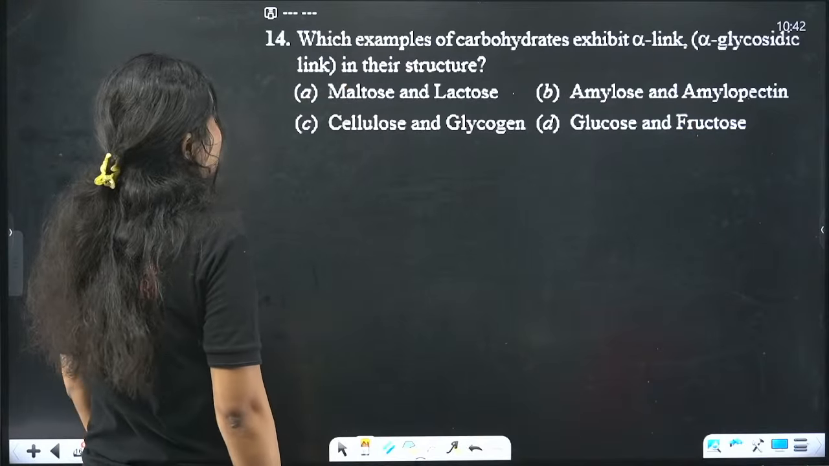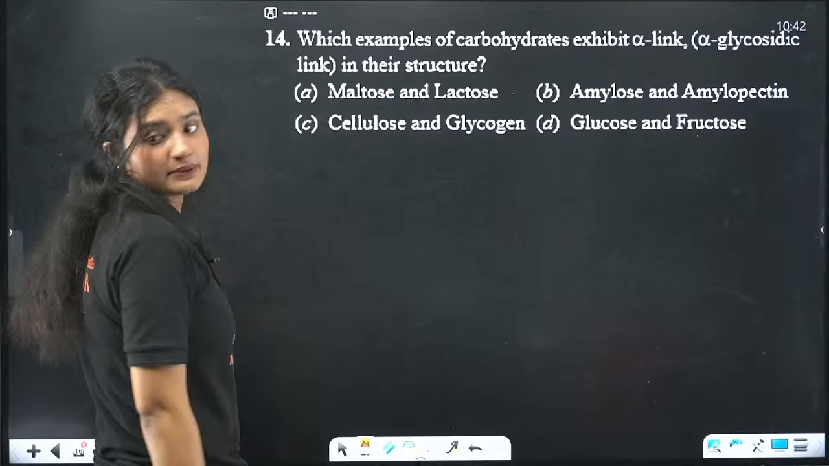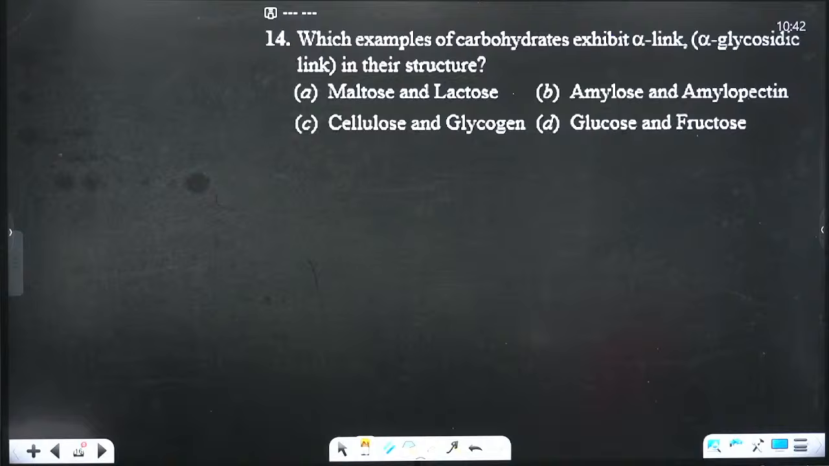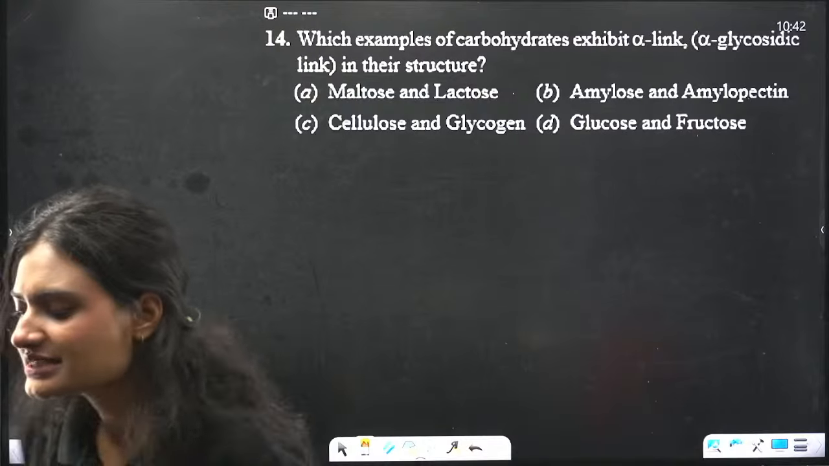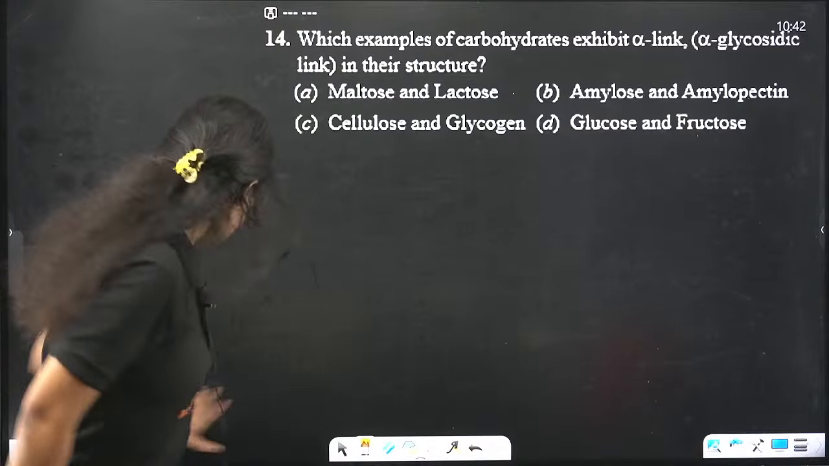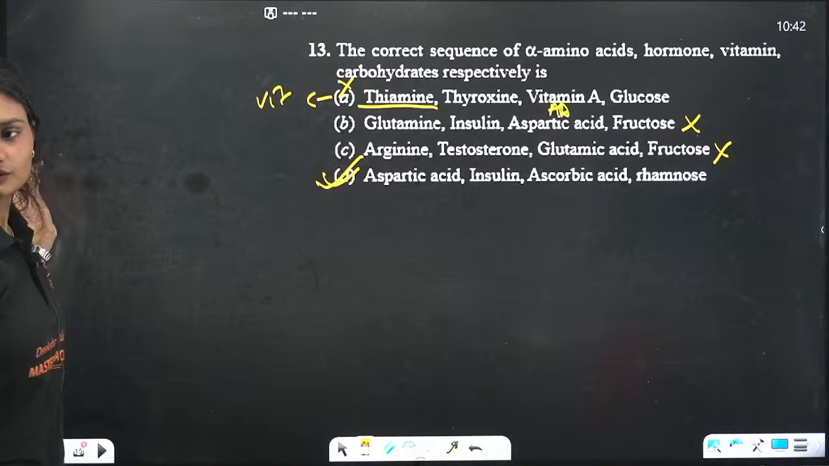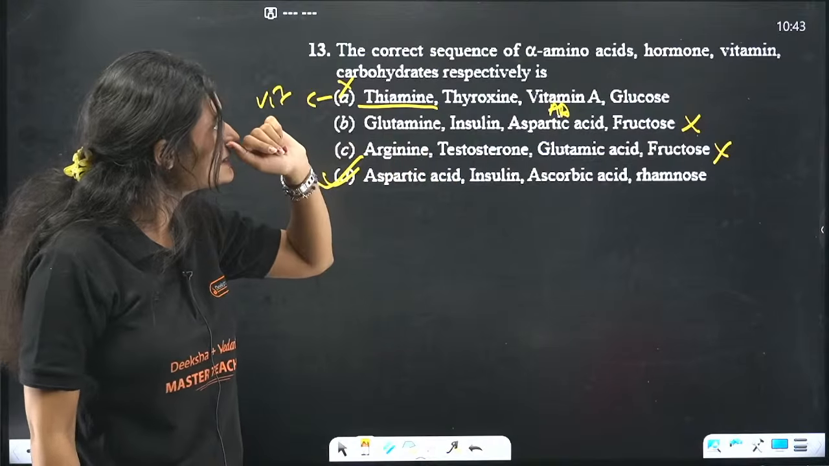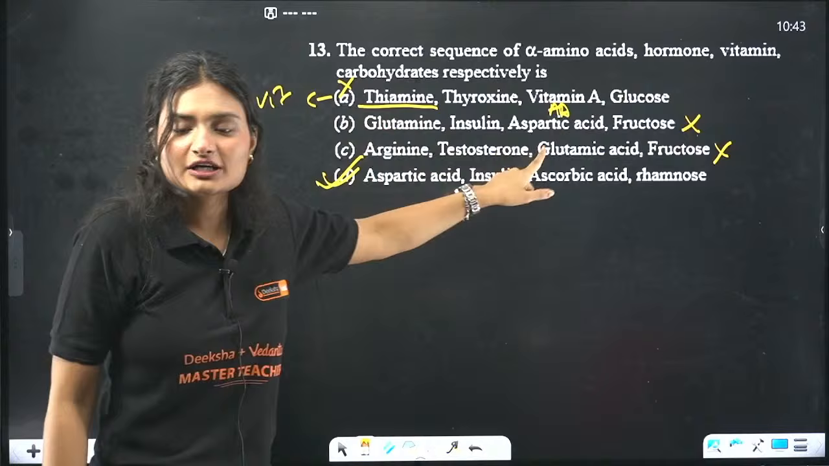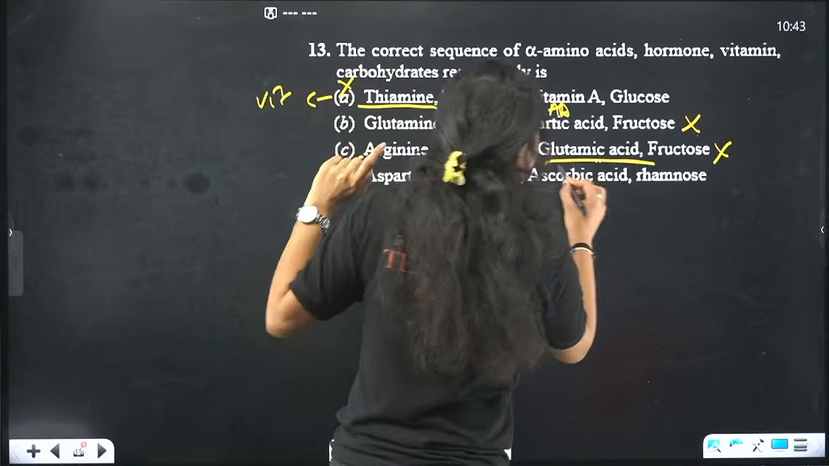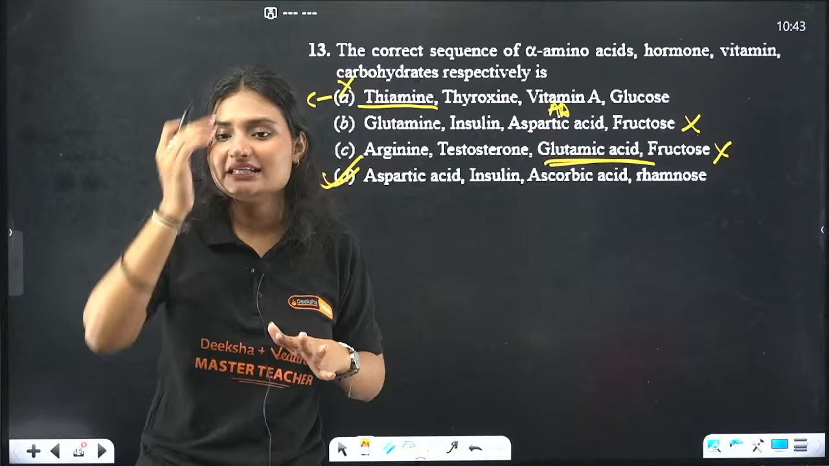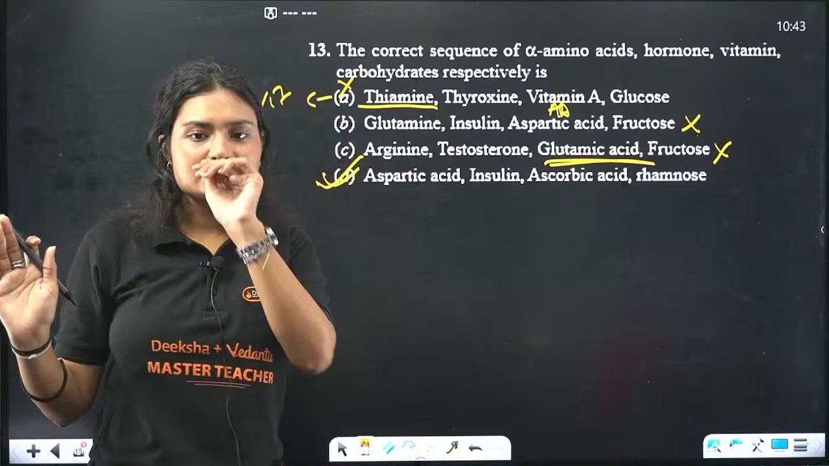Next question. Which examples of carbohydrates exhibit alpha linkages? Hormone, yes, that is correct. We are not talking about this, right? Arginine is an amino acid, that is correct. But glutamic acid is not a vitamin, it is an amino acid, if you have read the essential or all those amino acids.